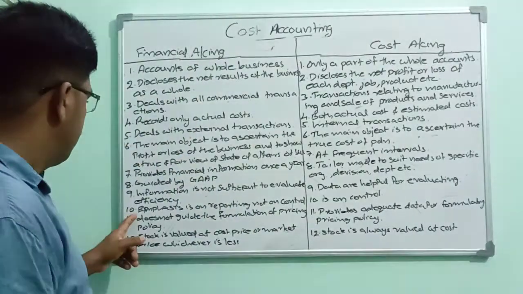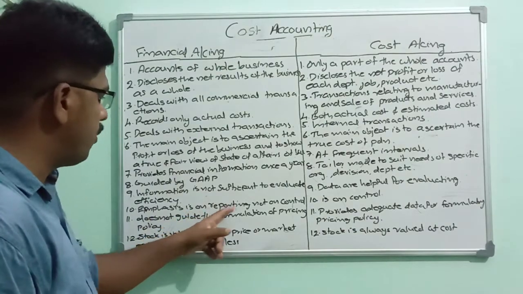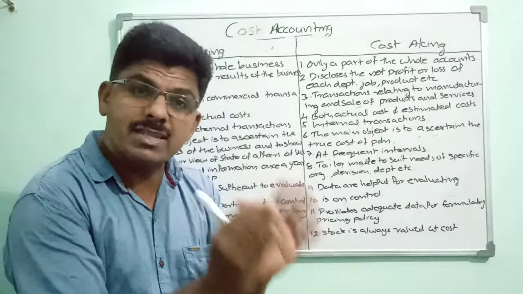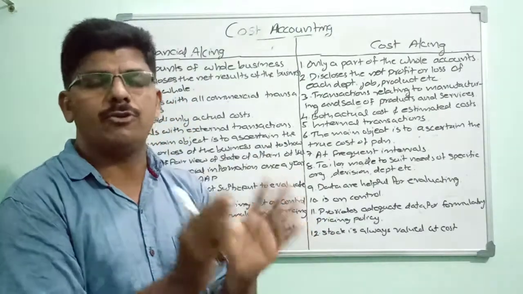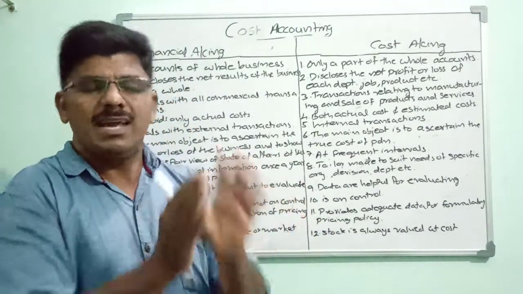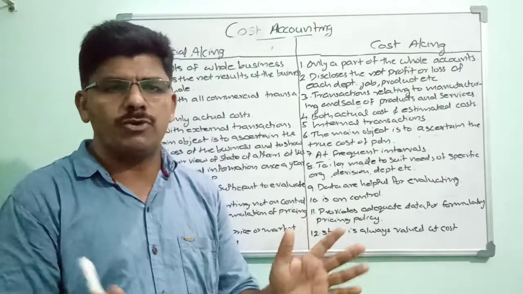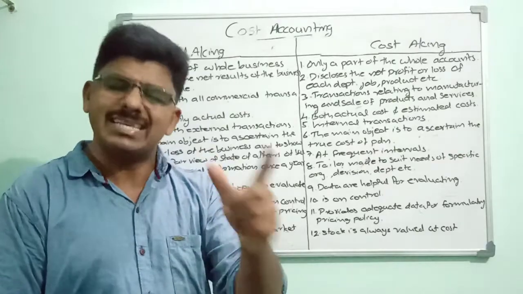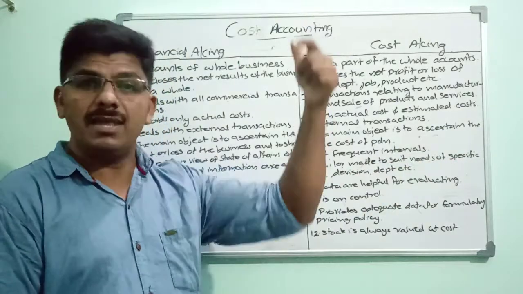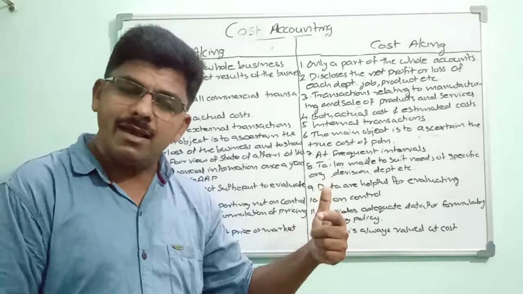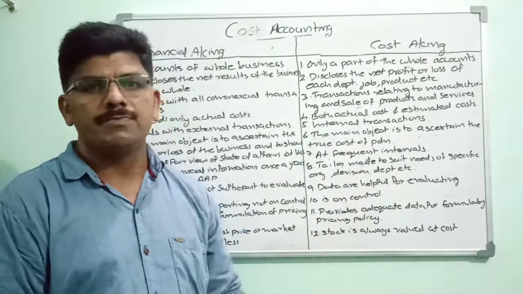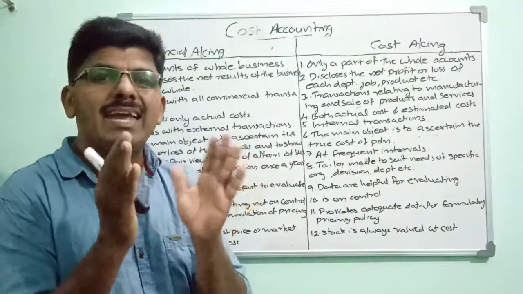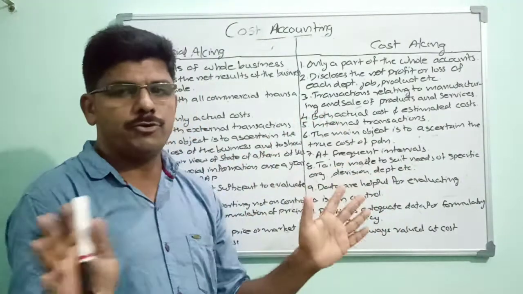Next one, emphasis is on reporting, not on control. In financial accounting, importance is given to reporting, not to control. The stakeholders and stockholders are waiting for the result of the enterprise. So the financial accountant is the person to report the business result of that enterprise at the close of the year. His main aim is reporting, not control.